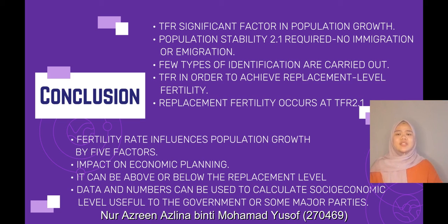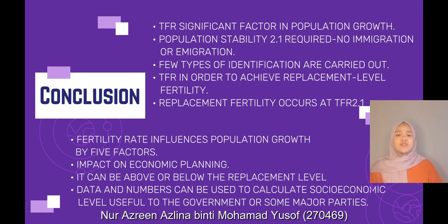In a nutshell, the replacement fertility occurs at a TFR of 2.1. This happens if a woman has 2.1 children on average, and these children live to the age of 15. Any given woman will replace herself and her partner after death. We also recognize that fertility rate influences the population growth by 5 major factors.